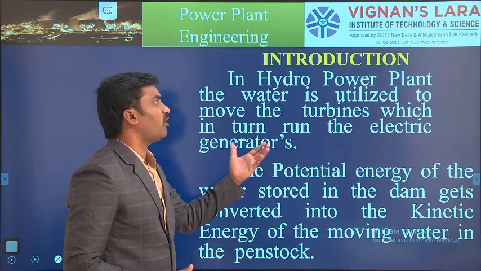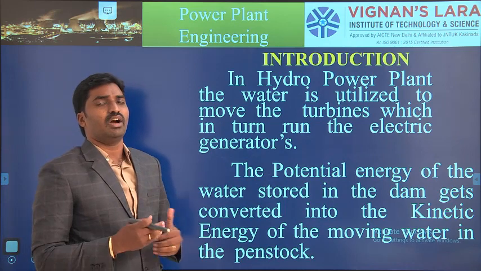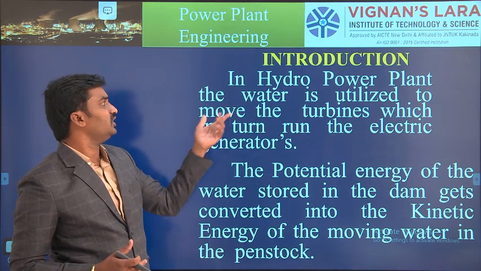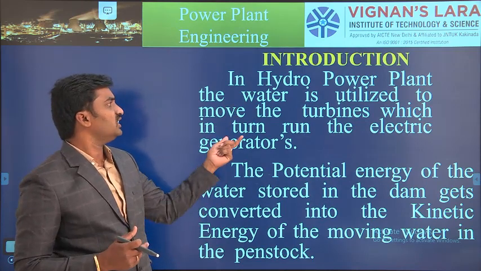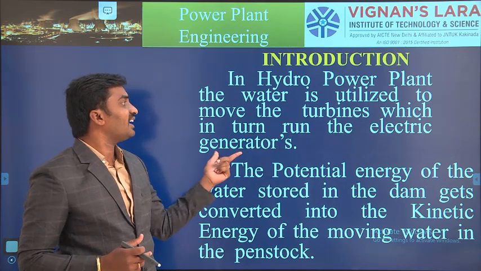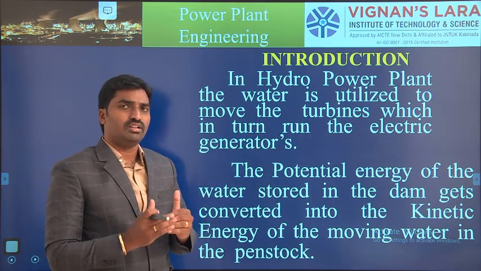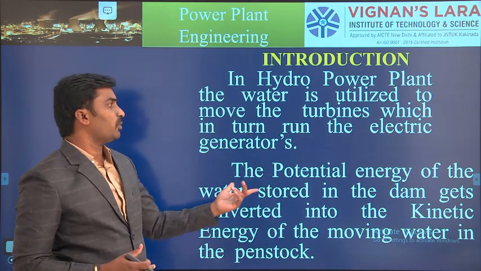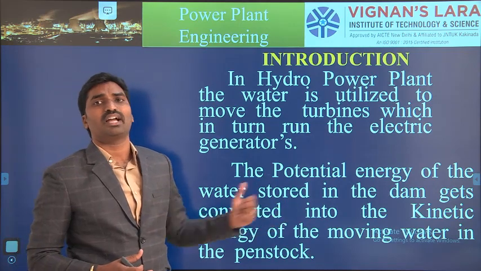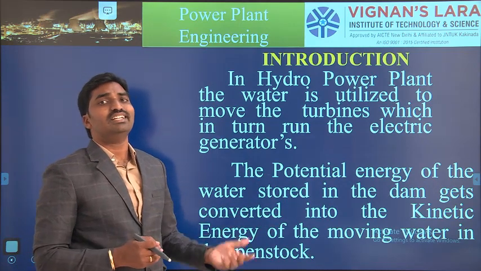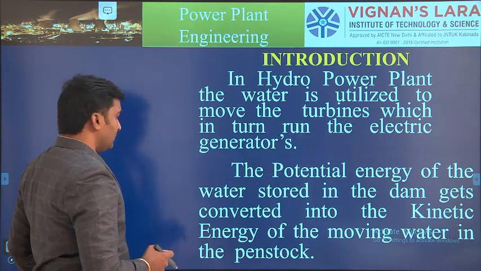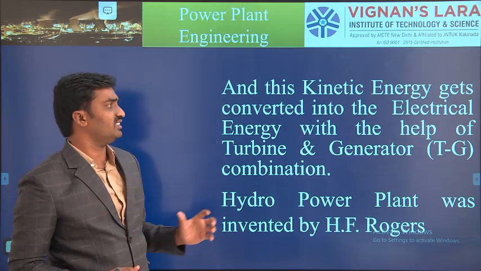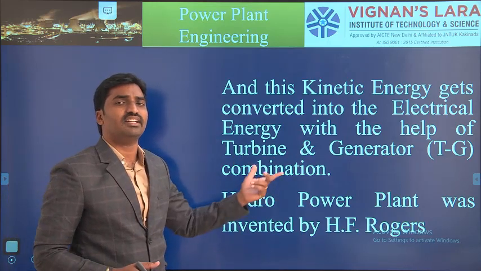How is the hydroelectric power plant utilized and how is electrical energy produced? In a hydropower plant, the water is used to move the turbine, and the turbine runs the electric generator. The potential energy of the water is converted into kinetic energy, and that kinetic energy is converted into mechanical energy by the turbine. This mechanical energy is then converted into electrical energy with the help of the turbine and generator combination.